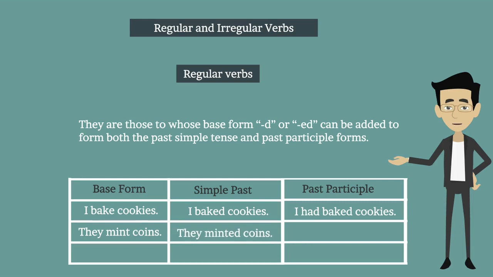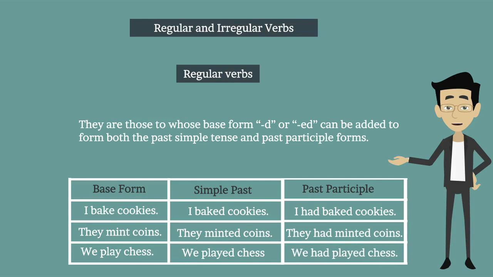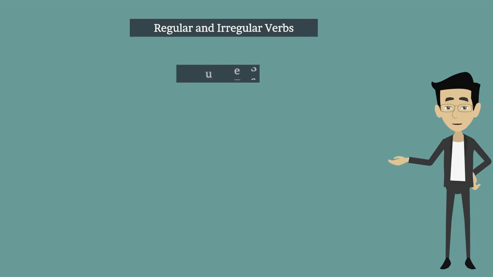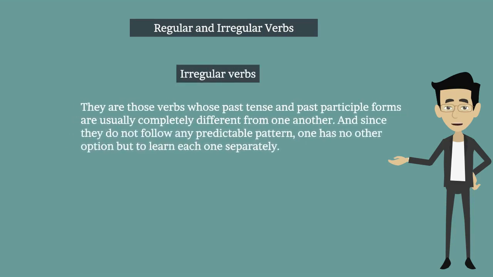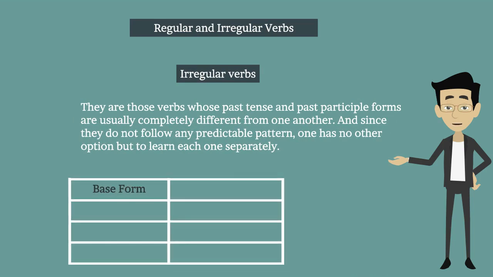In base form, they mint coins. In simple past, they minted coins. In past participle, they had minted coins. In base form, we play chess. In simple past, we played chess. In past participle, we had played chess. Irregular verbs. They are those verbs whose past tense and past participle forms are usually completely different from one another.